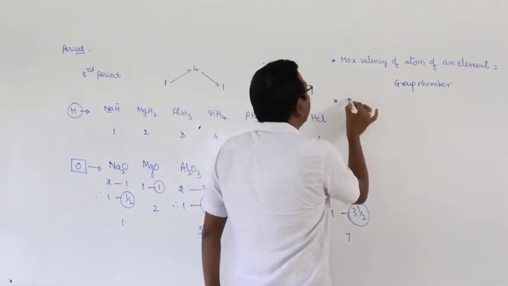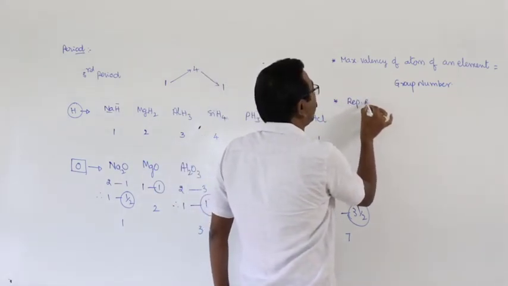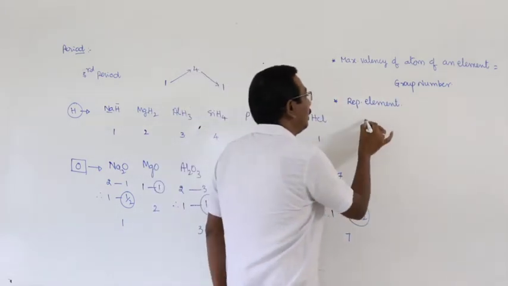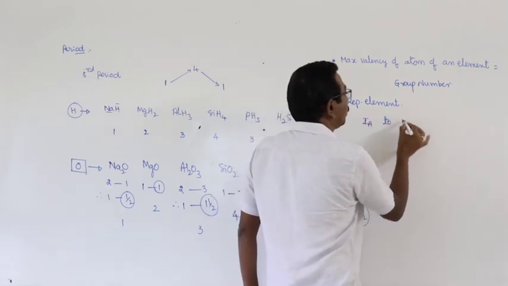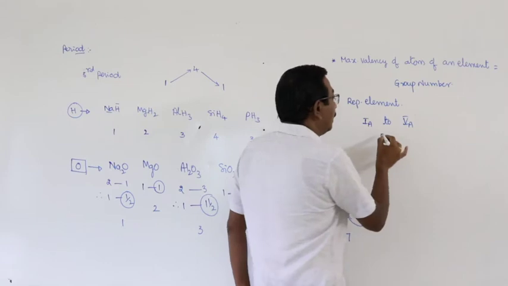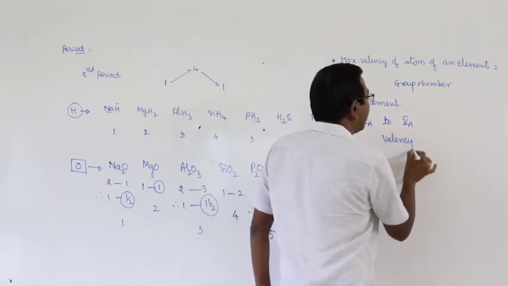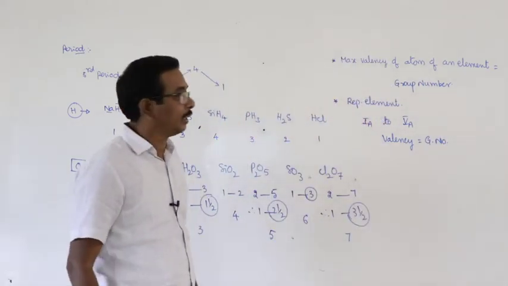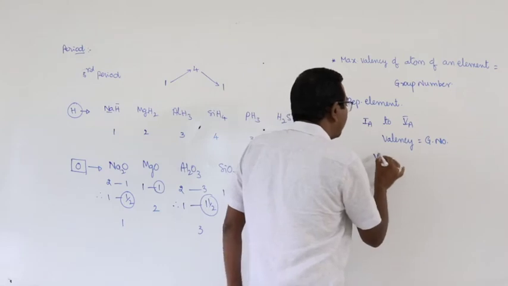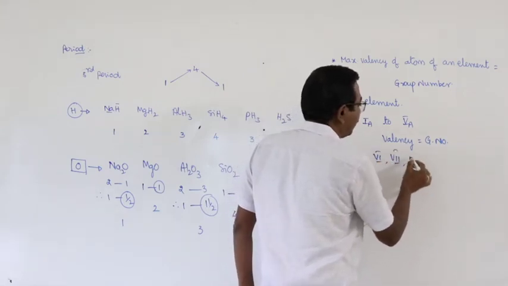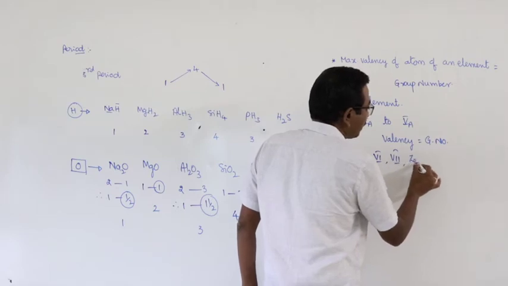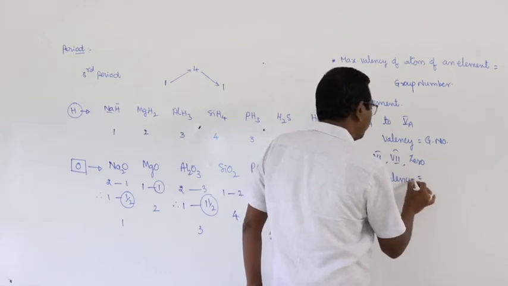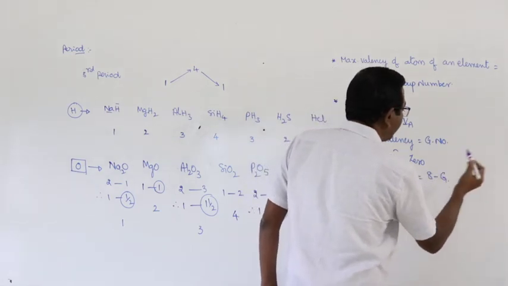And in case of representative elements, from first A to fifth A group elements, the general valency is equal to the group number. And beyond that, in case of 6th, 7th and 8th A group elements or 0 group elements, valency is equal to 8 minus group number.